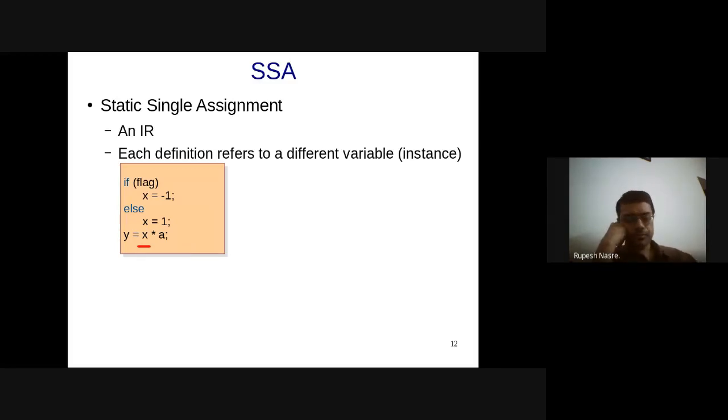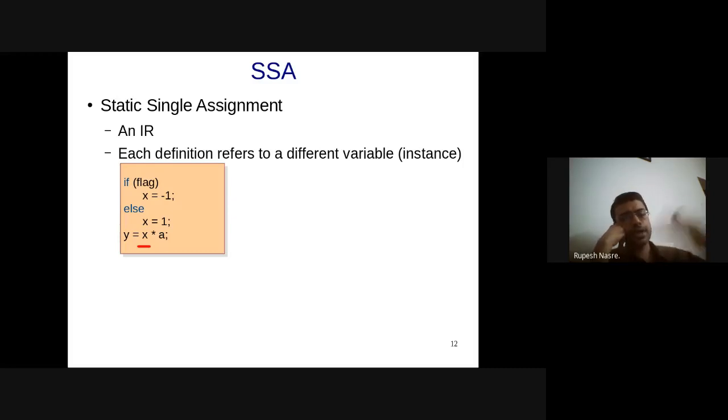So, yeah, this is a little bit of a problem. The reason being that I have not shown you what the code before the if is, and we don't know if the flag is going to be true or not. In fact, flag could be dependent on the input, right? In which case at compile time you are not able to figure out whether it's going to be x1 or x2. And compilers, as we discussed in the first or second class, need to perform the task in the correct manner. That is, the semantics of the original program must be maintained when you run the code, right?